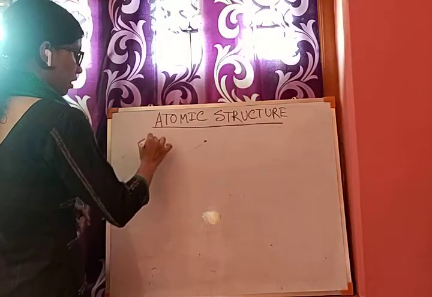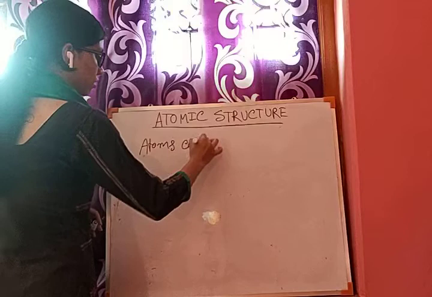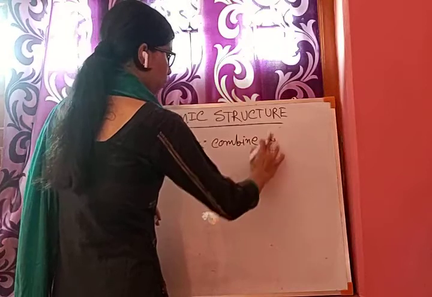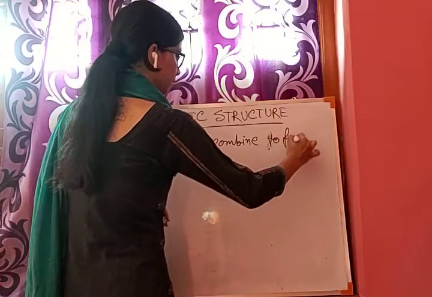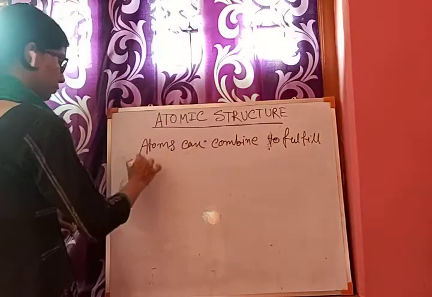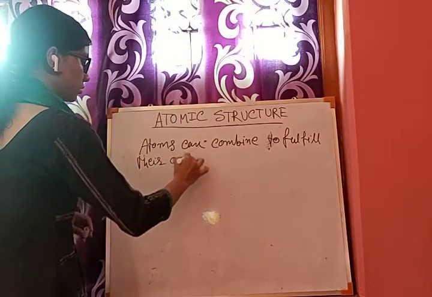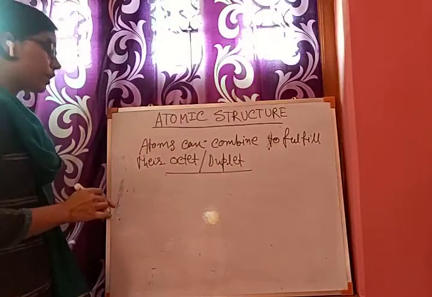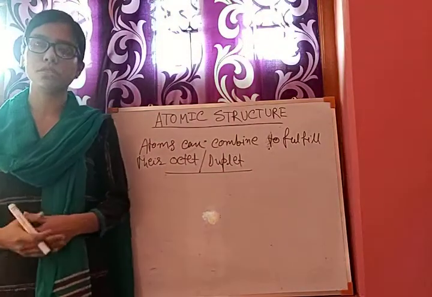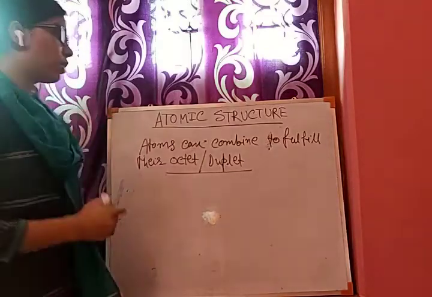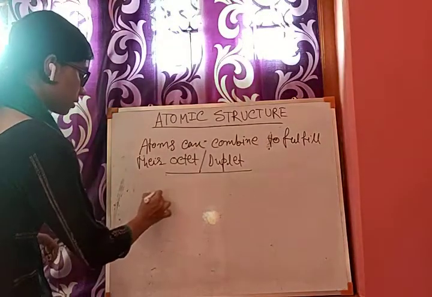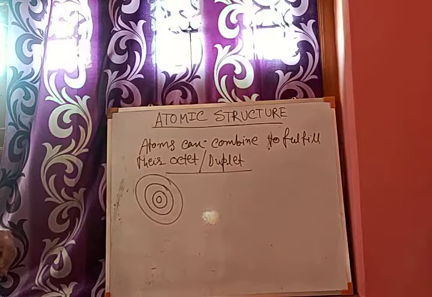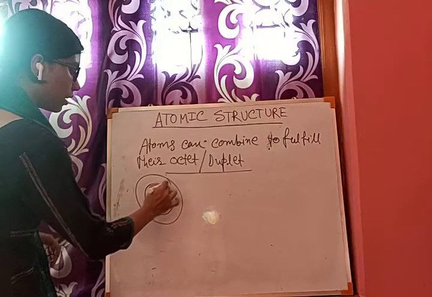So atoms can combine to fulfill their octet or duplet. Octet means in their valence cell, which is the outermost cell of any atom. Now what are the cells? This is the nucleus, and the cells are drawn like this. These are the circular cells where electrons are rotating, and the cells are named K, L, M.